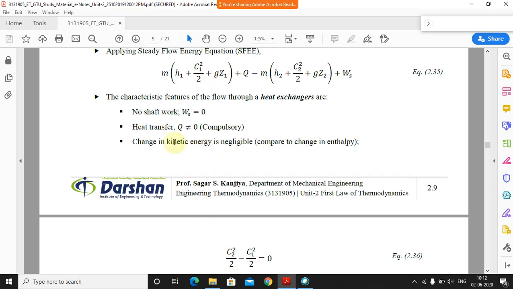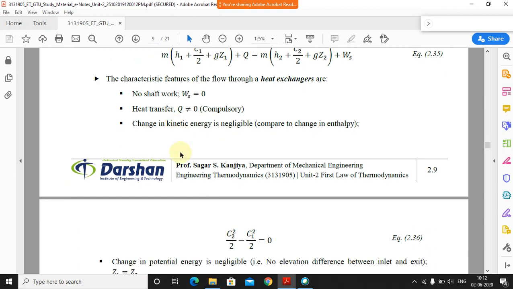Okay, then the change in kinetic energy is negligible. Whatever the fluid velocity and all the things are there, we are not considering that, we are not interested in that. हम लोग यहाँ पे कुछ ज़्यादा consideration नहीं करते. So we will keep it 0, I mean negligible रखते हैं.